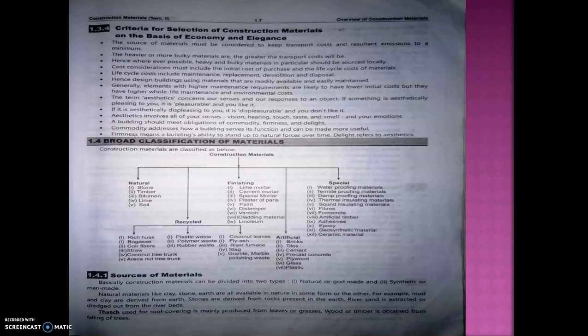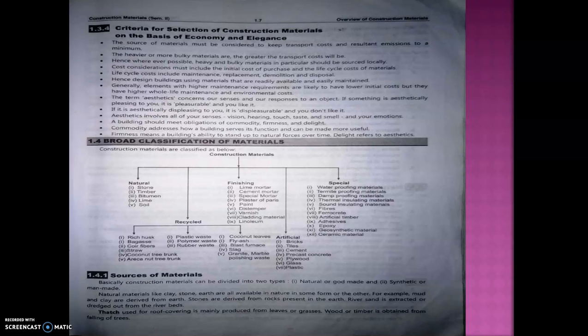Okay, some of the props, then formworks, these are the materials which have a large or heavy transportation cost, and that should be avoided. Hence, wherever possible, heavy and bulky material in particular should be sourced locally. So in that case we have to manage with local materials only.